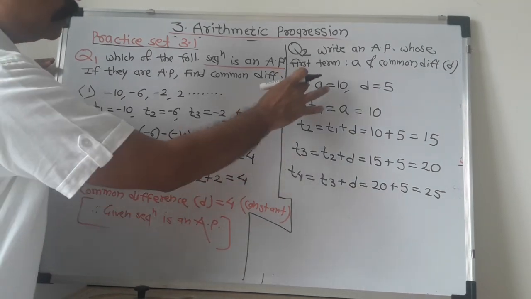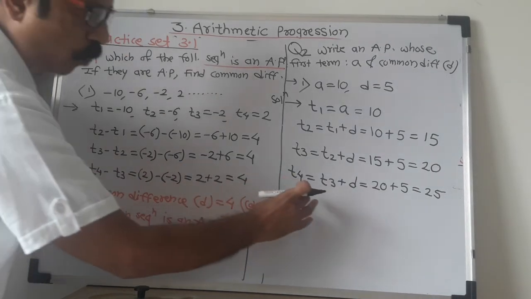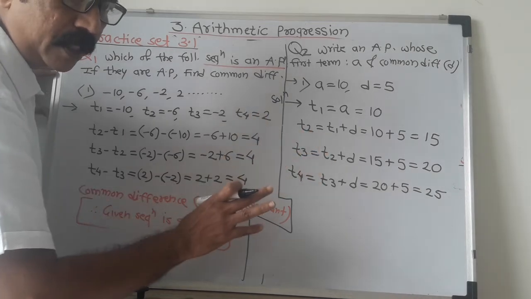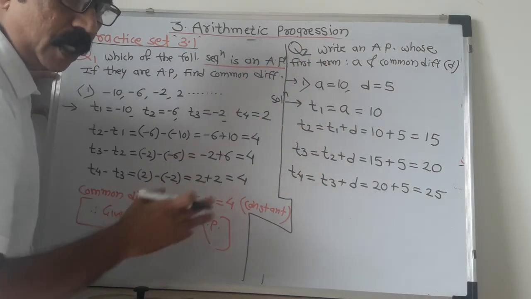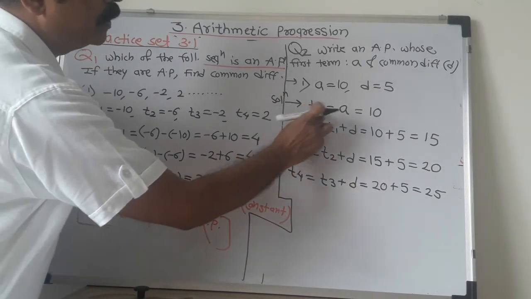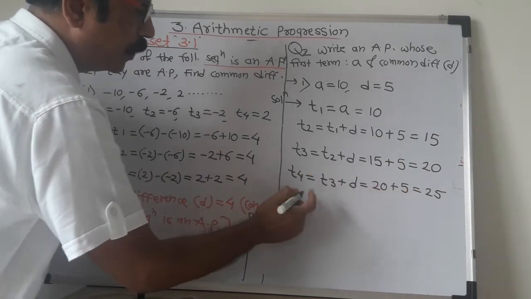Here you have to write only 3 to 4 terms in order to form an arithmetic progression. Arithmetic progression मिळवण्यासाठी पहिले 3-4 टर्म्स काढल्या तरी चालतं, कारण येणारा फरक हा कंपल्सरी कॉन्स्टंट असतो पुढे. So here T1 is 10, T2 is 15, T3 is 20, T4 is 25.